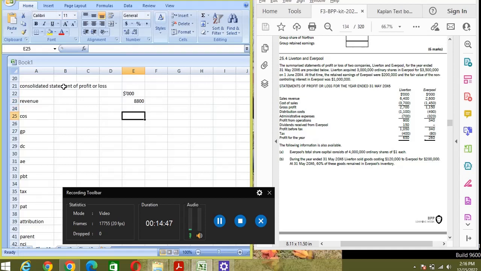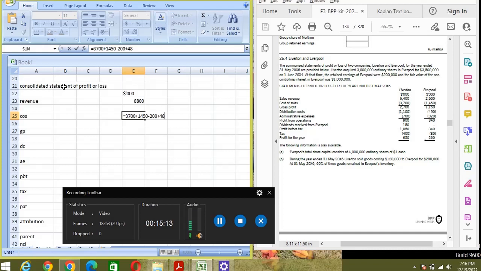Okay. So now cost of sales. In cost of sales, Liverton cost of sales is 3,700, and Everpool cost of sales is 1450. We will subtract 200 for the intra-group transaction, and we will add the PUP amount, which is 48. Here you just don't get confused whether parent is selling or subsidiary.